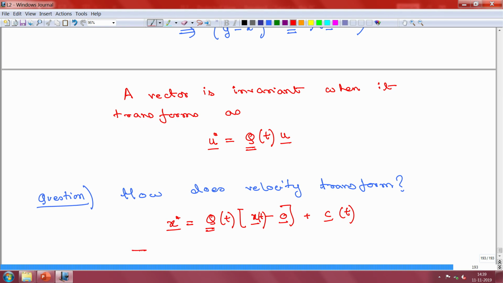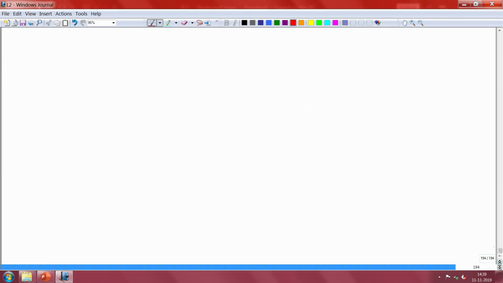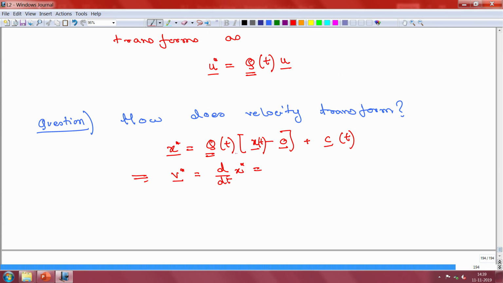So, your transformed velocity is nothing but the derivative of this, d/dt of x star. If you take the derivative, remember that this q can also be a function of time, and you have x also a function of time. So, you have to apply the chain rule.